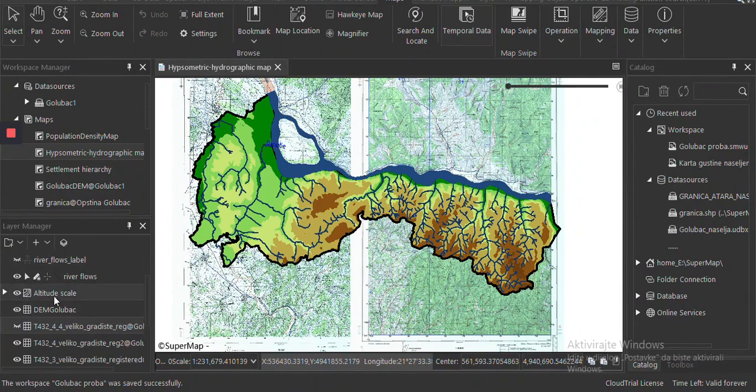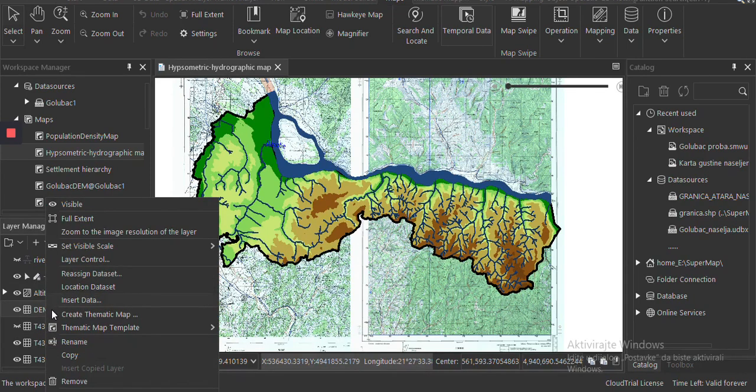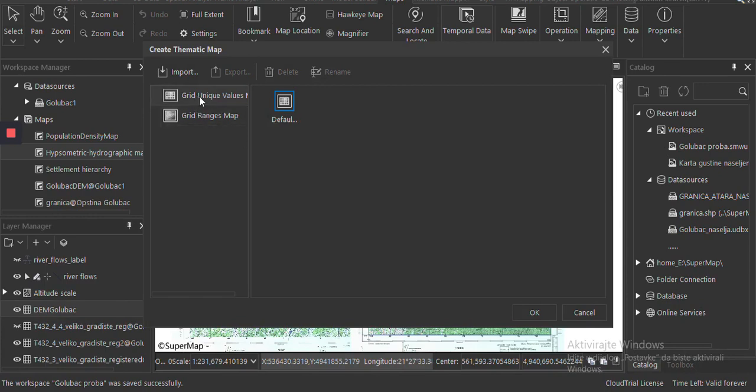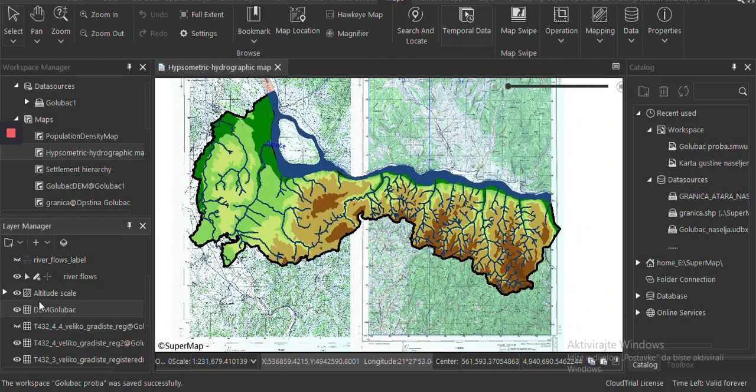Then we did the altitude scale using DEM raster data, right-clicking and then create thematic map, then grid ranges map, and this is a way to do the altitude scale.